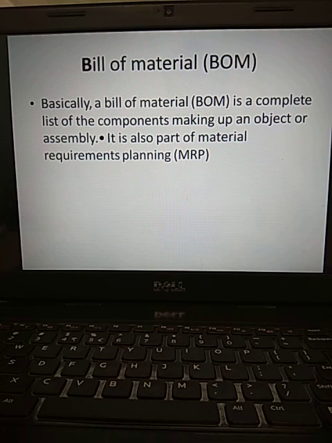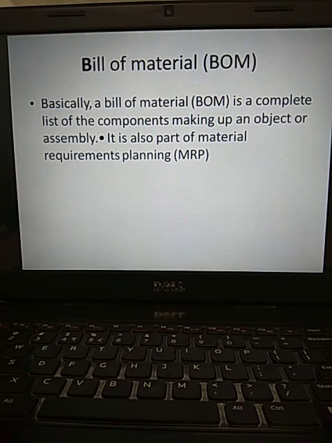A bill of material is a complete list of the components making up an object or assembly. It is also part of the material requirement planning. So for a shirt, let us suppose that 5 buttons are required, 2 cuffs are required, 1 collar is required, 1 spool of thread is required. Like that, if you specifically mention the items in terms of numbers and description, what do you call that? Bill of materials.